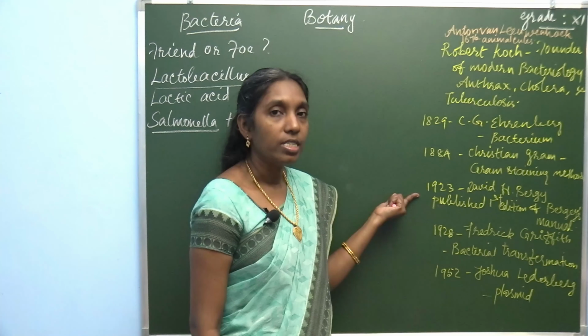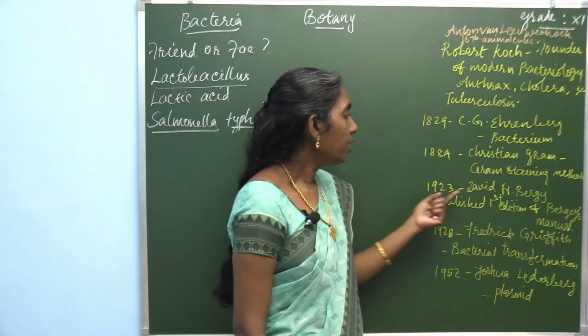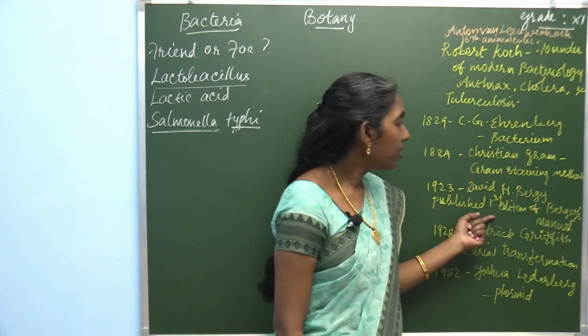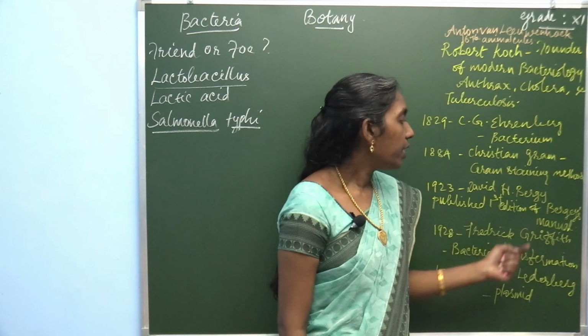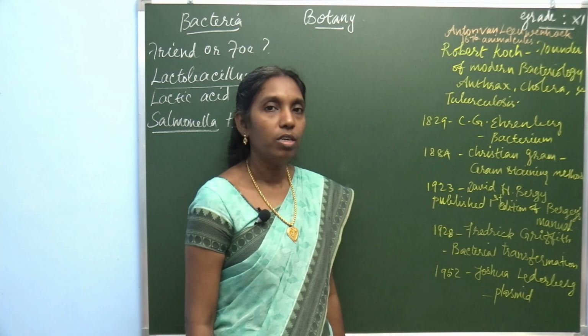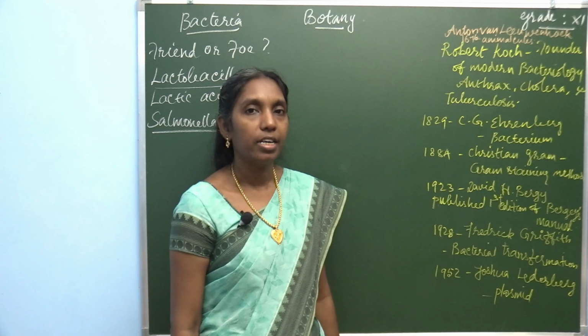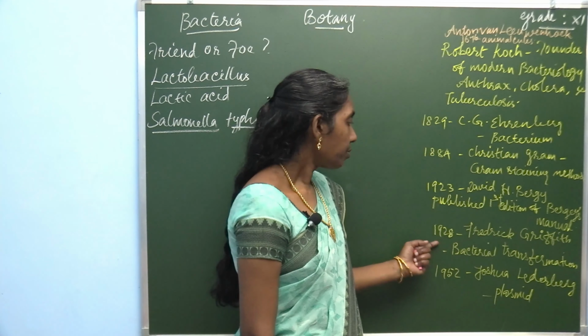Then in the year 1923, David H. Burgee published the first edition of Burgee's Manual. Burgee's Manual was published by David H. Burgee.